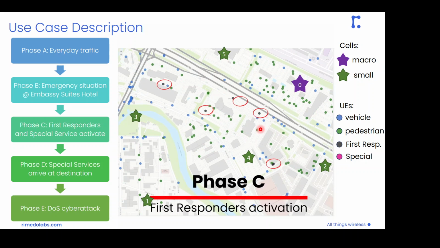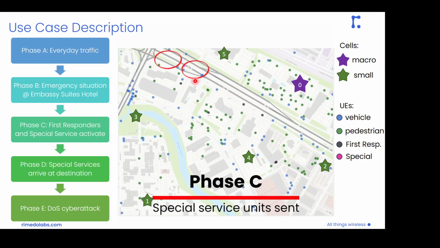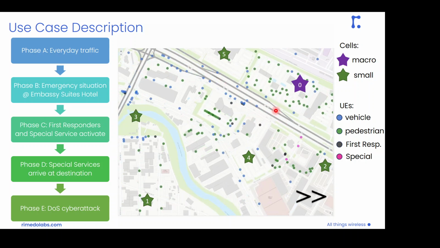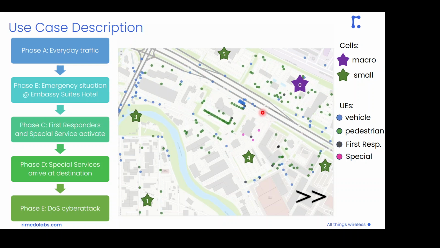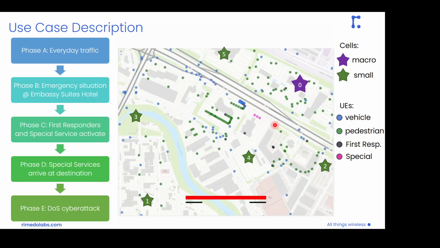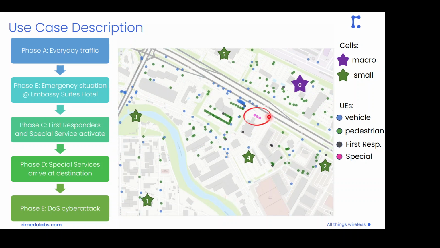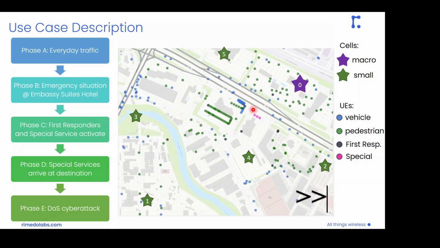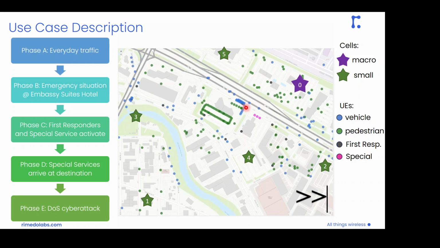And in reaction to that, in phase C, we have the first responders activating and also the special service unit arriving in the area and driving towards Embassy Suites Hotel. So we see that we have this new high priority traffic, which actually puts some challenge to our network. And once this special service unit arrives at the hotel, we move to phase D, where we have this very challenging scenario of high priority services in the central area and also crowd gatherings and traffic jams forming because of the first responders blocking the traffic.